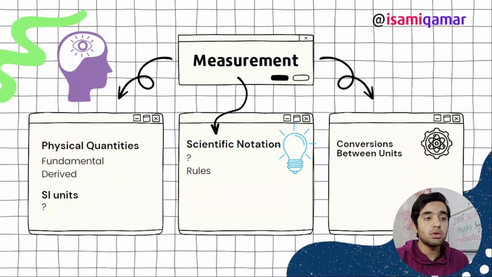We are supposed to know the unit of resistance, the unit of resistivity, the unit of conductivity and conductance, each and everything. Whatever is in our syllabus, we need to know the SI units.